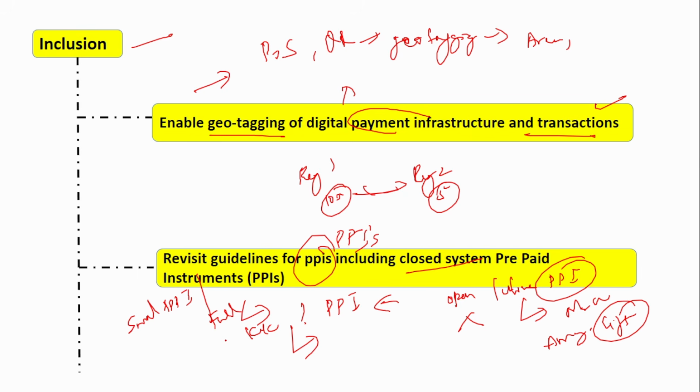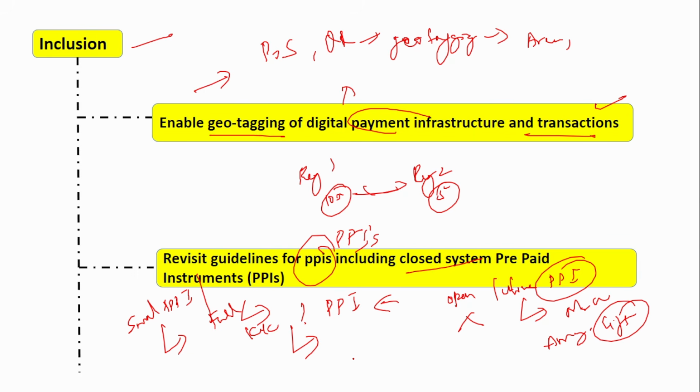Similarly, in small PPI, only a small amount can be loaded into the prepaid instrument. Suppose only up to a maximum of 10,000 rupees can be loaded. But in case of full KYC, a maximum of up to 2 lakh rupees can be loaded. Also in full KYC, you can withdraw or transfer money. Generally, prepaid instruments can only be used at merchants, when you buy some product and swipe the instrument. But in full KYC, apart from that usage, you can also transfer or withdraw money. In small PPI, you cannot withdraw or transfer. So these are the various prepaid instruments.